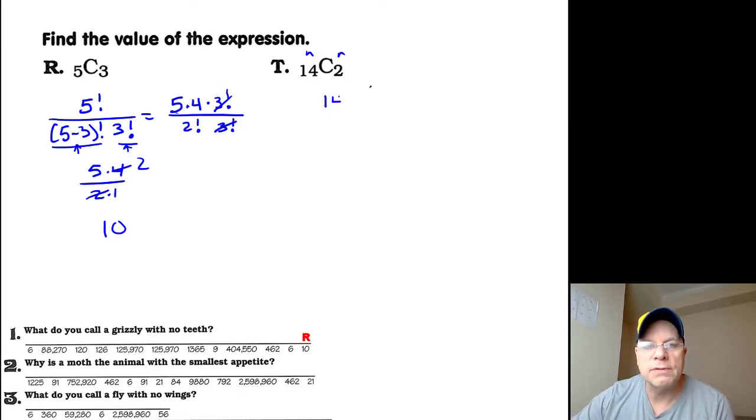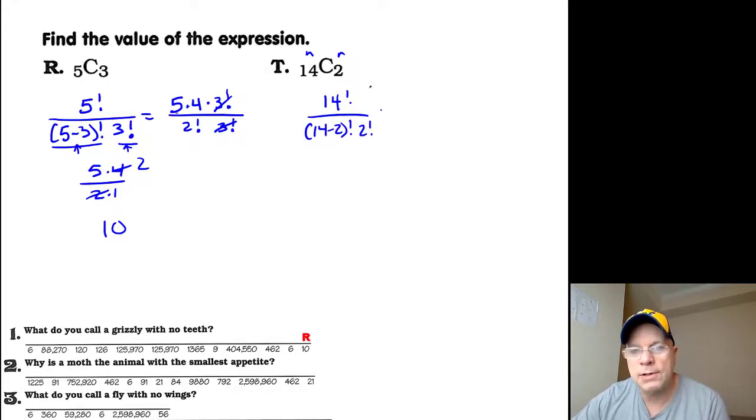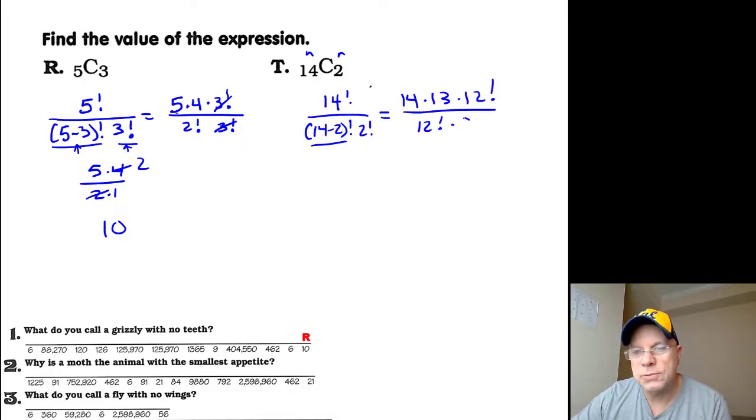So I have 14 factorial over 14 minus 2 factorial, 2 factorial. 2 factorial is not too helpful as far as canceling, but 12 factorial is. So I'll do 14 times 13 times 12 factorial over 12 factorial times 2 times 1, just expanding this 2 factorial.